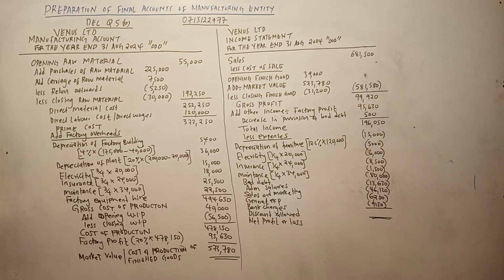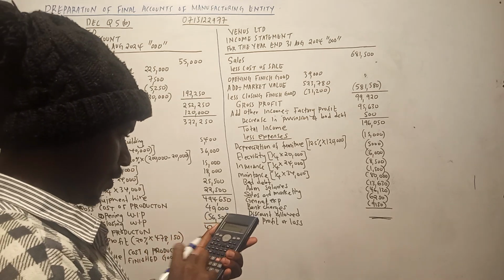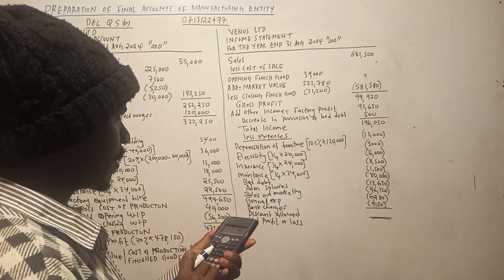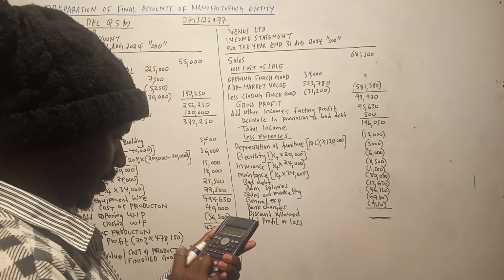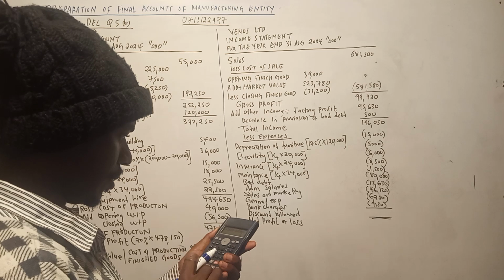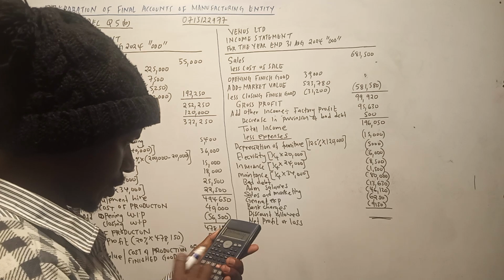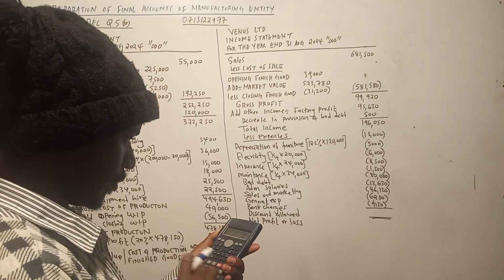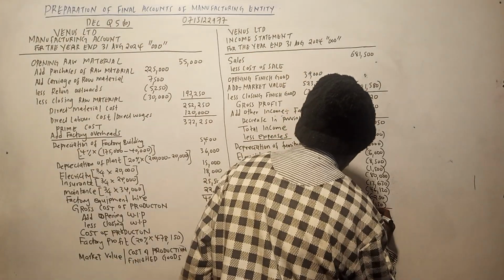So tunaanza na 196,050 minus 5,000. Not minus 15,000 kwanza. 15,000 minus 5,000 minus 6,000 minus 8,500 minus 1,500 minus 80,000 minus 13,630 minus 46,120 minus 6,250 minus 9,150. Napata 4,900 as our profit.